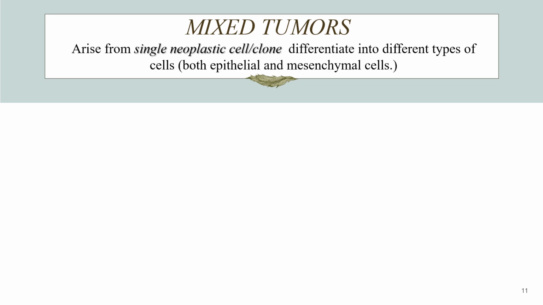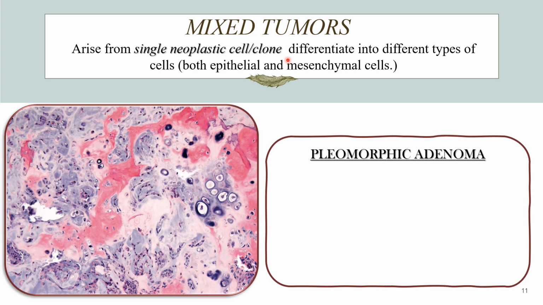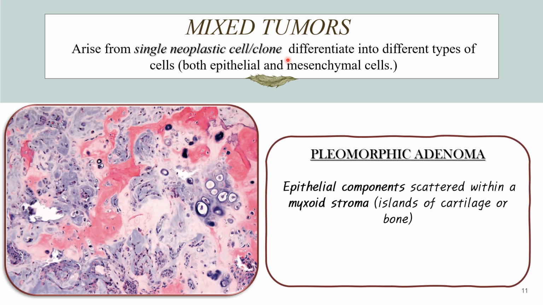Now, what are mixed tumors? Mixed tumors arise from a single neoplastic cell that differentiates into different types of cells. That is, they have an ability to differentiate into both epithelial and mesenchymal cells. A very classical example for this type of tumor is a pleomorphic adenoma of the salivary glands. You can see that it has epithelial components which are scattered within a myxoid stroma, that is, islands of cartilage or bone.